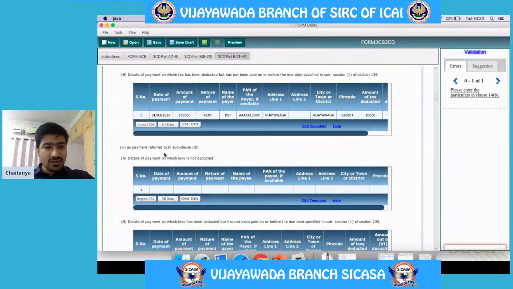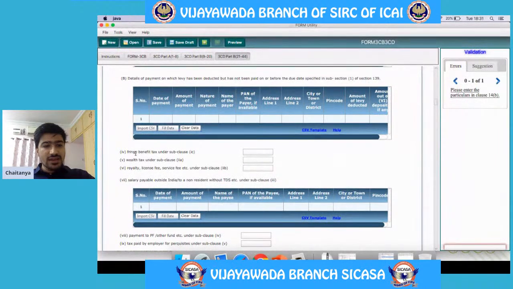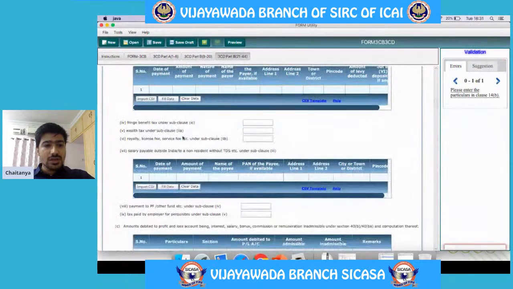In 3, if there are any payments to non-residents and there are certain payments which are subjected to equalization levy, if that equalization levy is not deducted, in that case details are required to be given in these two tables. If there are any fringe benefit taxes, then those details, wealth taxes, those details, royalty, license fee, service fee, which are paid by state government undertakings to the state government or central government, are required to be given here.